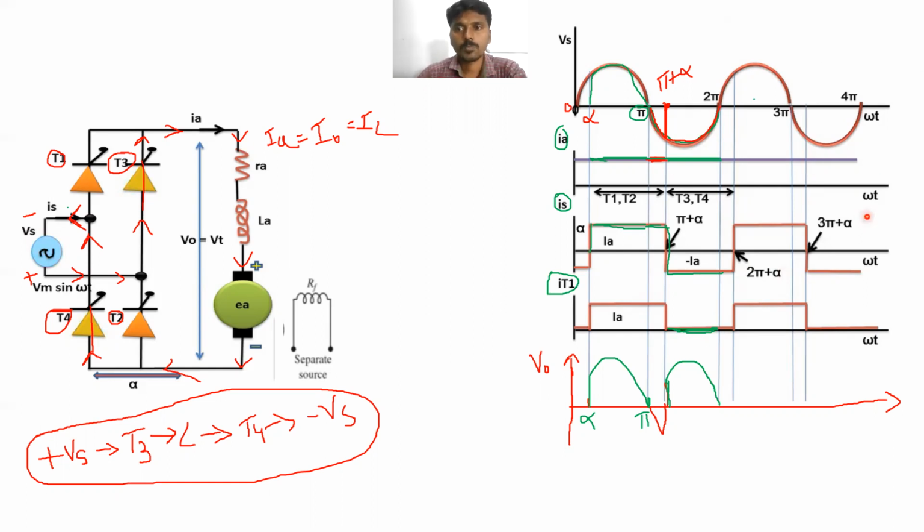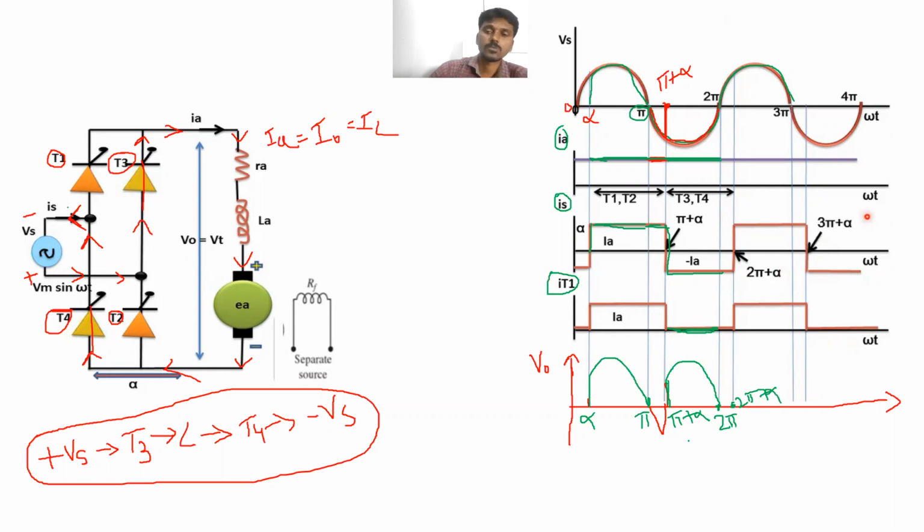From 2 pi to 2 pi plus alpha, the supply voltage again became positive. So again, during this period, from pi plus alpha to 2 pi, this is pi plus alpha, this point is 2 pi, and this is 2 pi plus alpha. Clear?